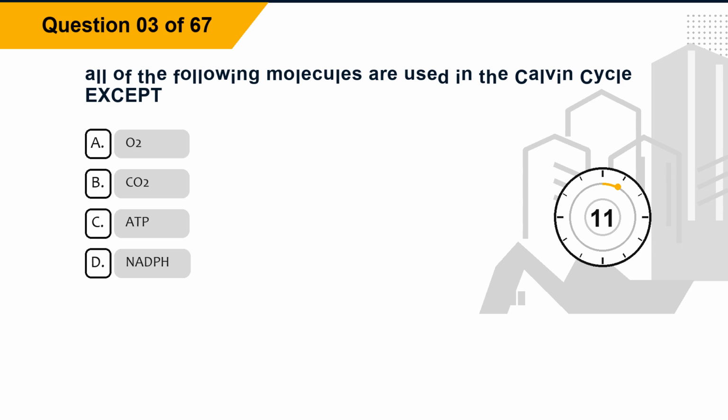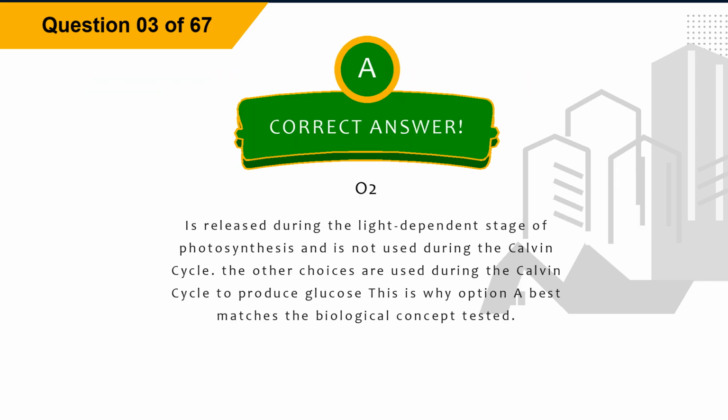Question 3. All of the following molecules are used in the Calvin cycle except option A, oxygen. Option B, CO2. Option C, ATP. Option D, NADP. The correct answer is option A, oxygen.